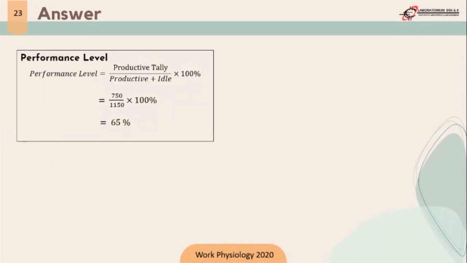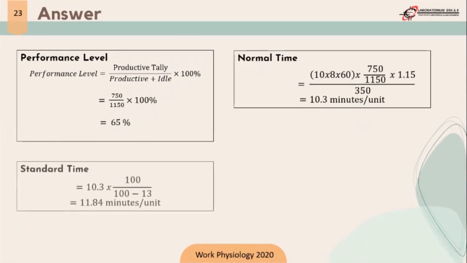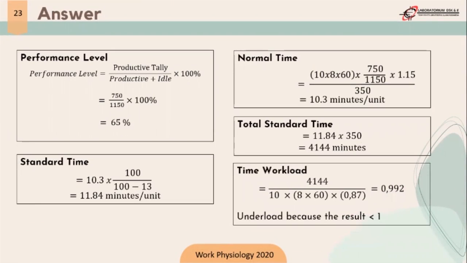Okay, and the answer is, first we calculate the performance level. The formula of performance level is productive tally divided by productive plus idle, multiplied by 100%, and we find the performance level is 65%. After that, we calculate the normal time, and we know the value is 10.3 minutes per unit.